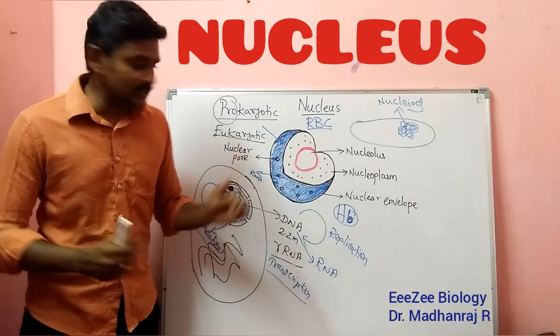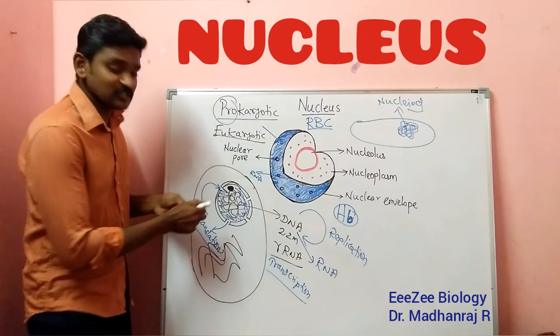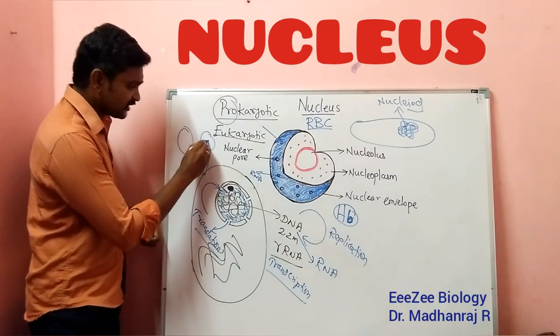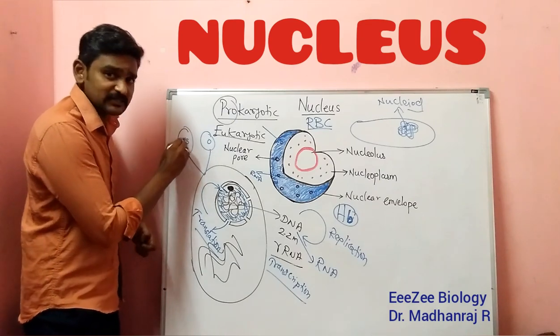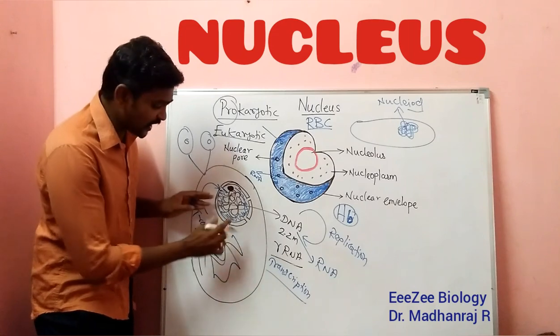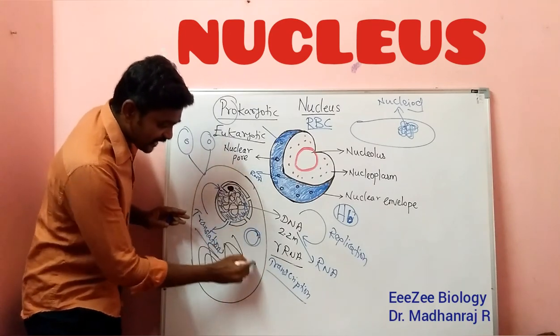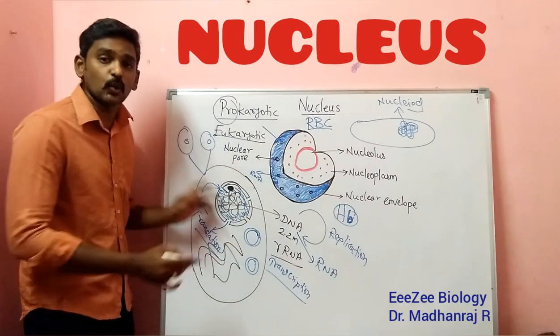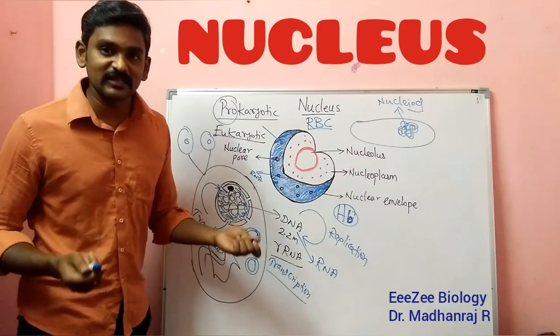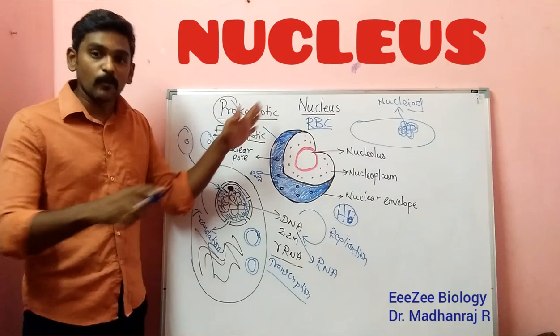In that case, what happens? Usually in cell division, the cell divides into two cells and each gets one nucleus. In some cases the cell does not divide, the cytoplasm does not divide, and only the nucleus divides. So in the single cell, two or three nuclei will be there. That is called the polynucleate, multinucleate condition. So this is all about the nucleus.